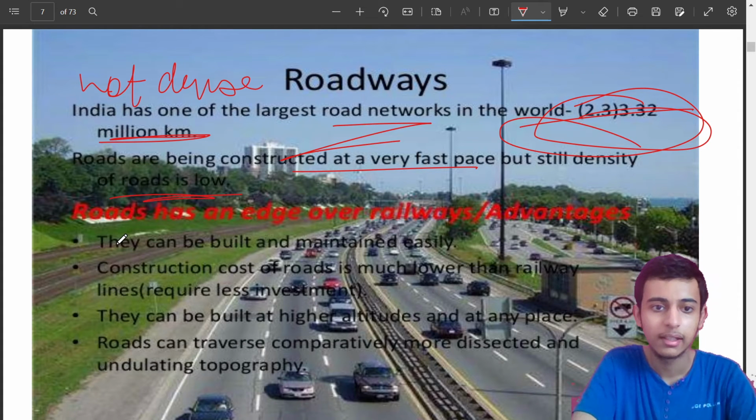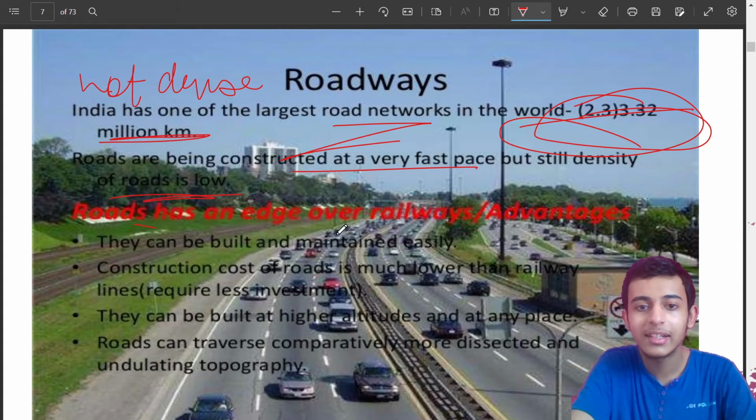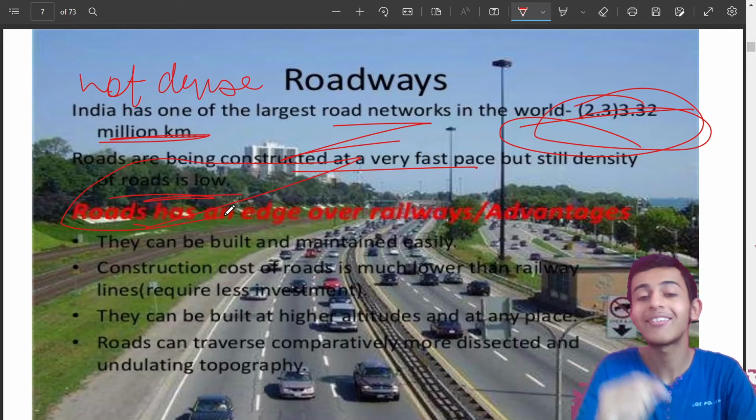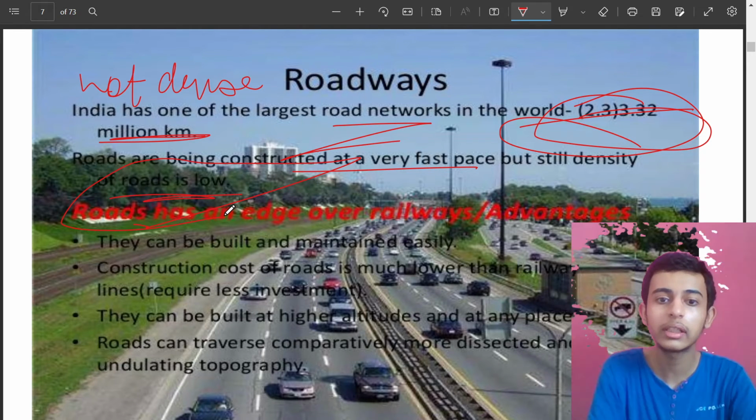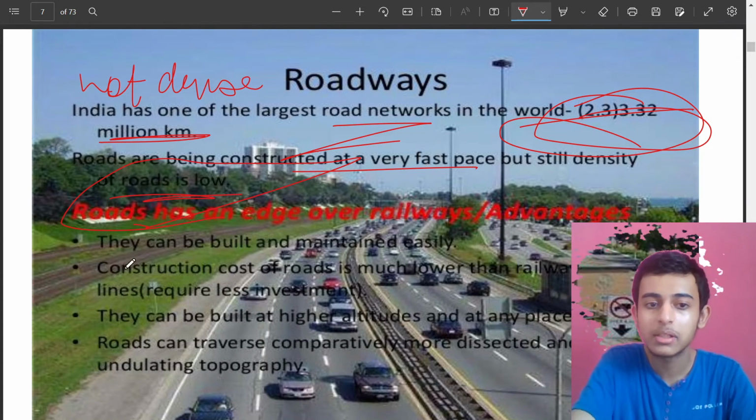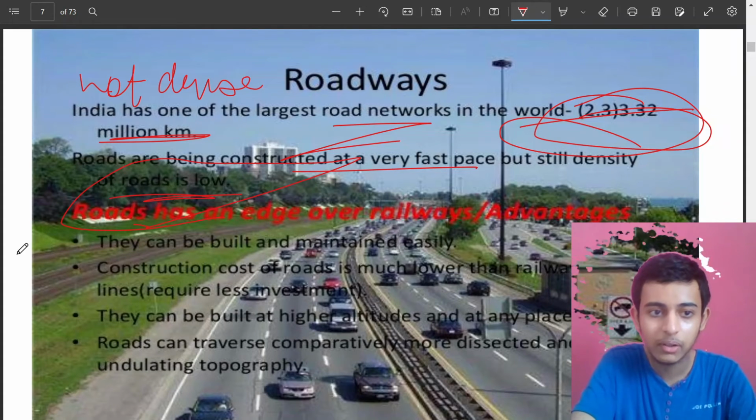Now, roads have an edge over railways. This is a question that is asked, why roadways have an edge over railways. So, what are you going to include? They can be built and maintained easily. Okay, you can maintain the roadways easily. What happens?